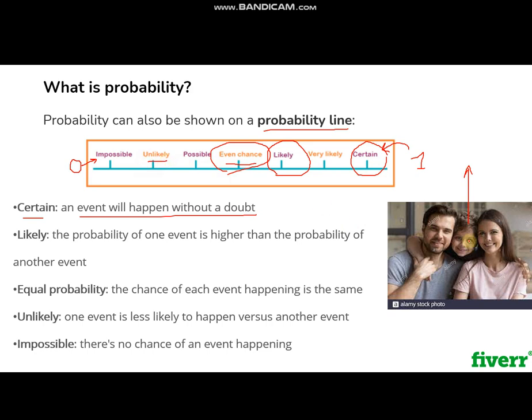Okay, so we have another, that is an unlikely event. Mom says that if you don't pass the test on Friday, it is unlikely you will go to the birthday party, meaning your chances of staying at home are greater than going to the party if you don't pass the test. So this was just an example. And another is impossible, that cannot occur.